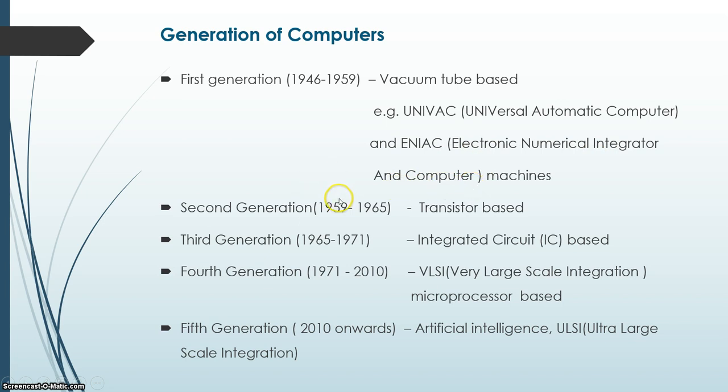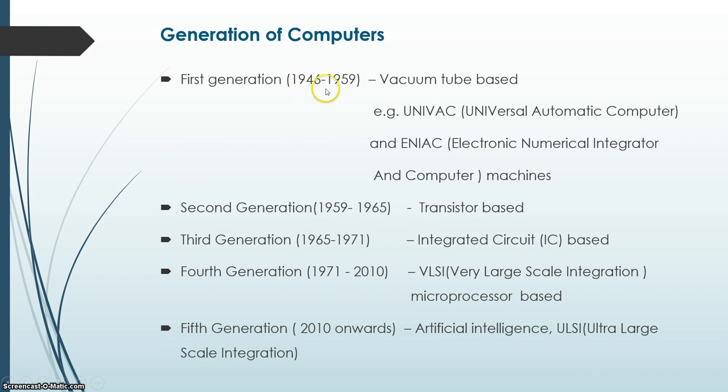Second generation computers, development period was from 1959 to 1965. They used transistors instead of vacuum tubes, so the size reduced. Third generation computers from 1965 to 1971.